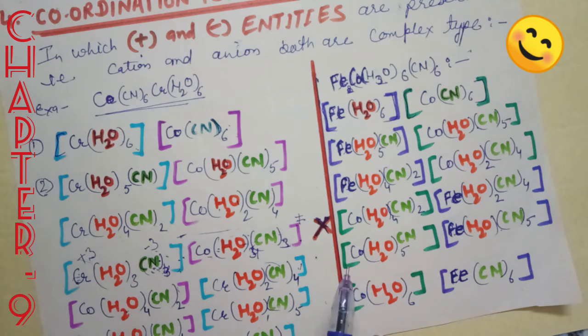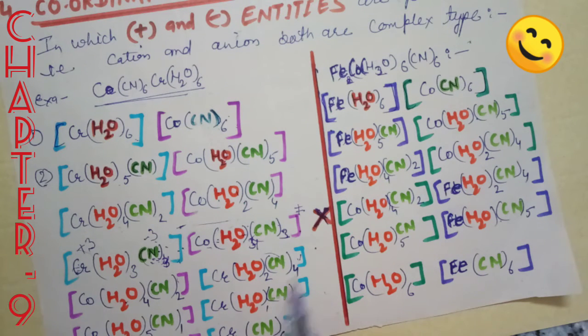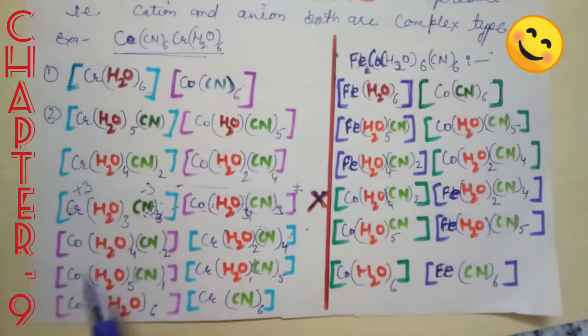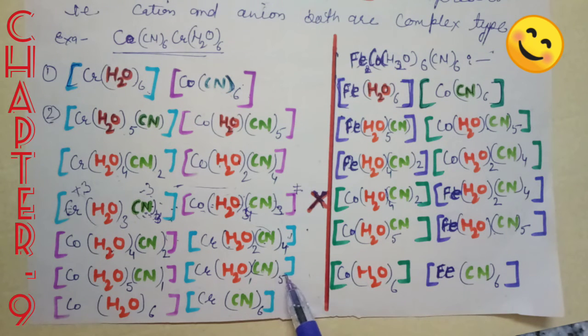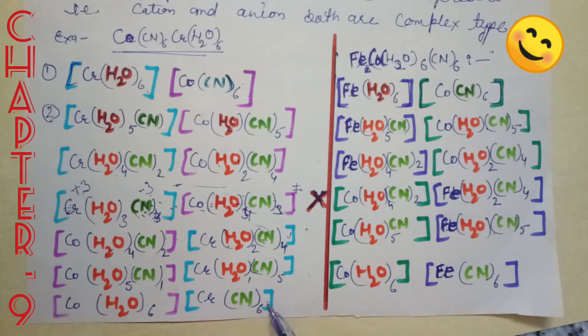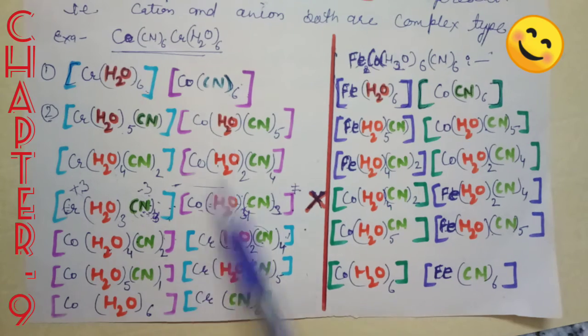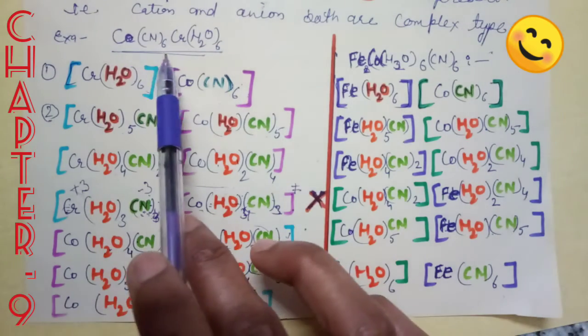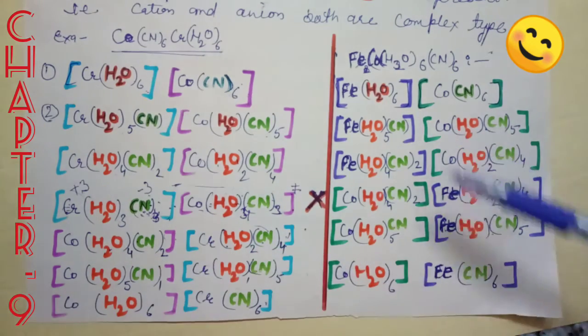So we have to write the cobalt entity first and then the chromium entity, because the chromium entity now becomes negative and the cobalt entity is positive. Okay, one more exchange, H2O5 CN and H2O CN5, and in the last there are H2O6 and CN6. Okay, one by one we can show the exchange to make different ionization coordination isomers. So there are 6 coordination isomers of this molecule. Okay, same here,